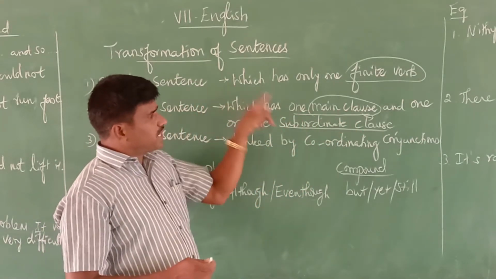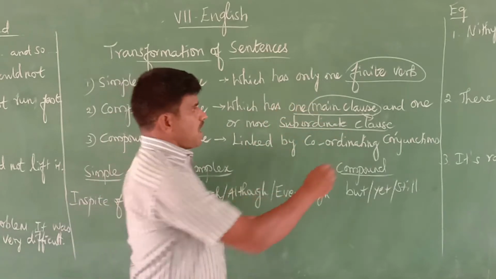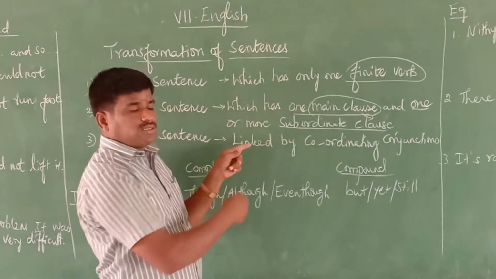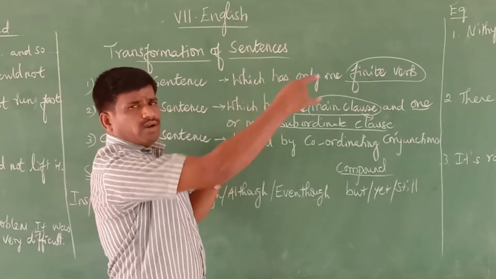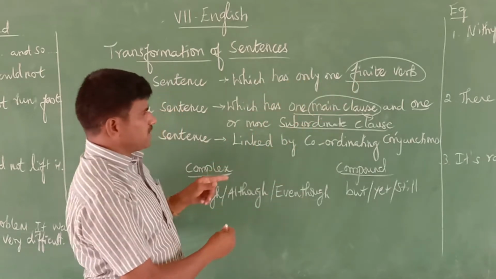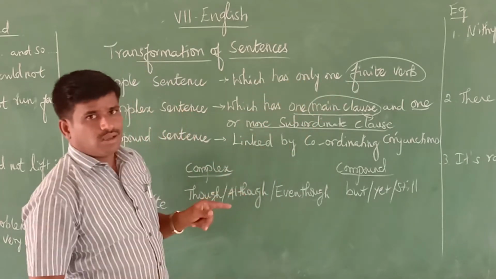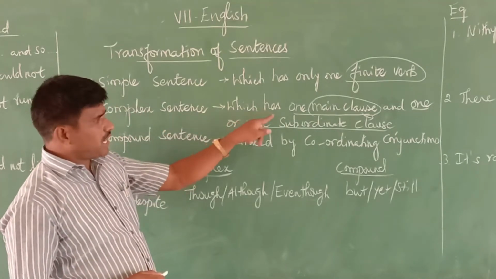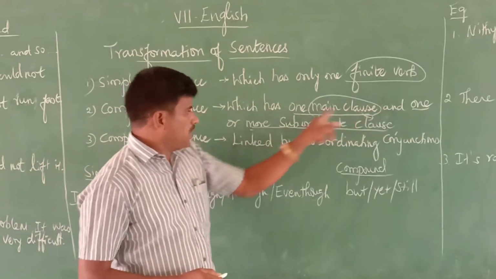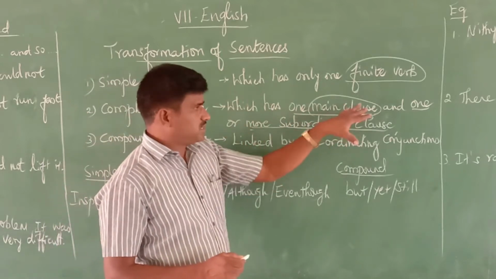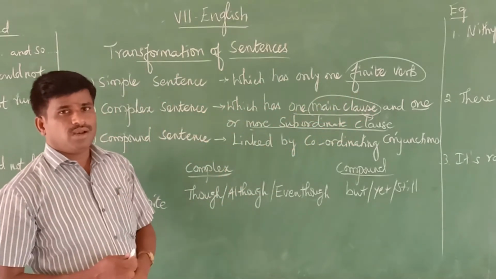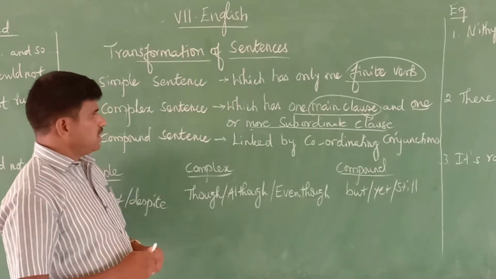So the sentence which has one main clause and there may be one subordinate clause or more than one. It may be 2 or 3 subordinate clauses. Such a sentence is called a complex sentence. A sentence which has one main clause and one or more subordinate clauses is called a complex sentence. This is the definition of complex.